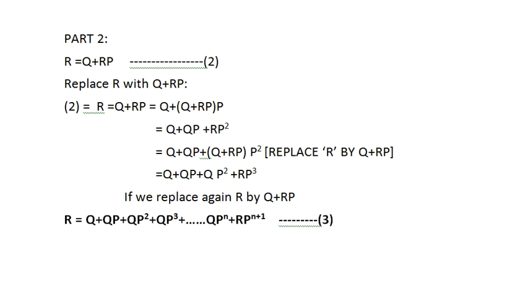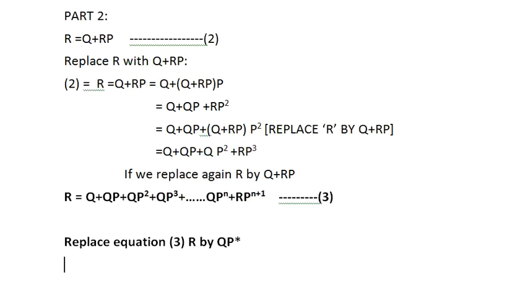Now if I replace r in equation number 3 by qp star, the solution that was being asked to find out, then what will be the answer?